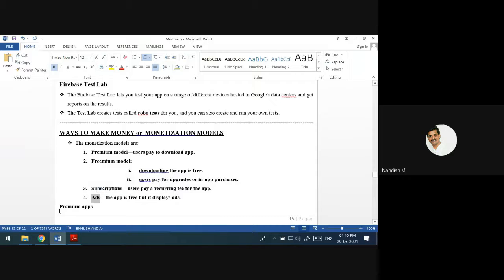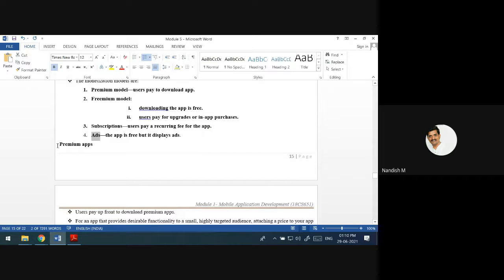If you make your app premium, then there should be sufficient stuff in your app. If that stuff is not there, the users are not going to download your app. Something should be useful for the users, then only the users will pay and download your app. In that way you can make money by the premium model.